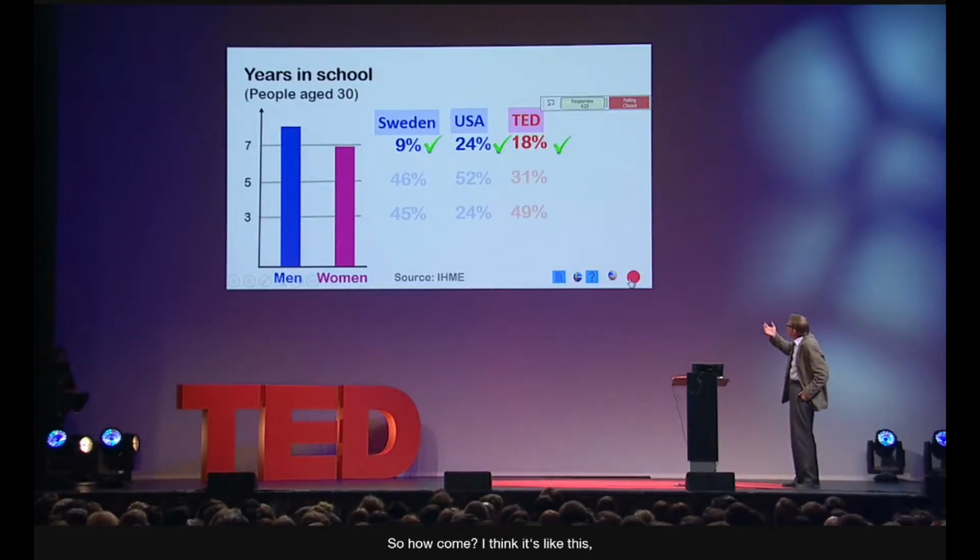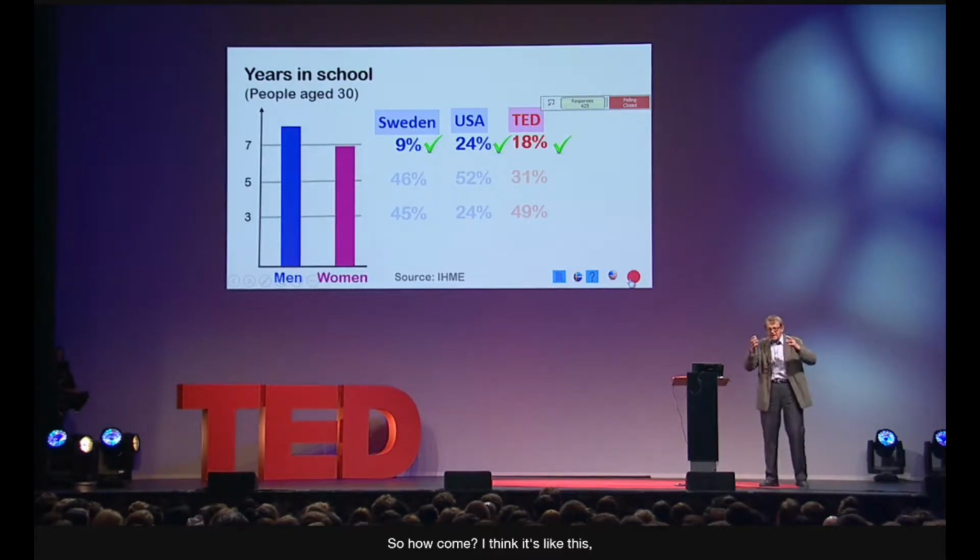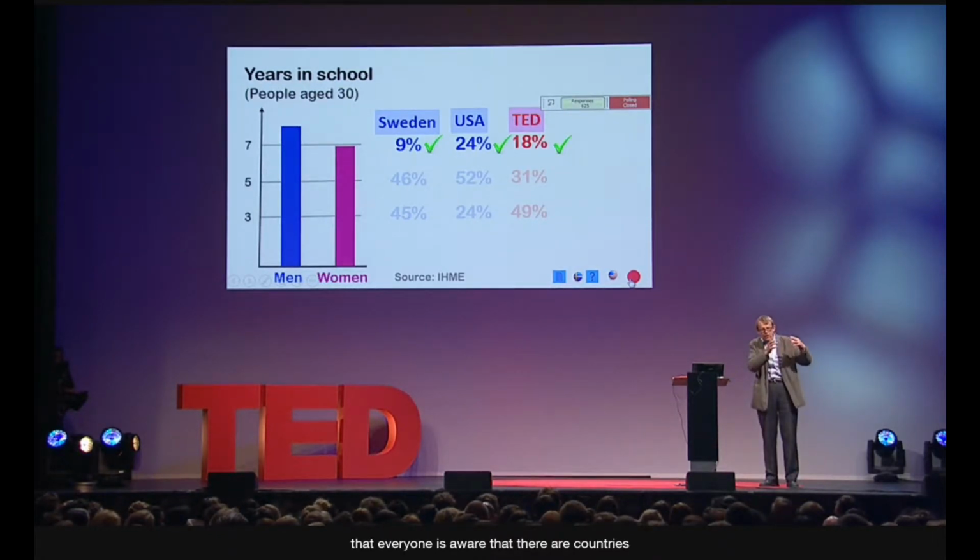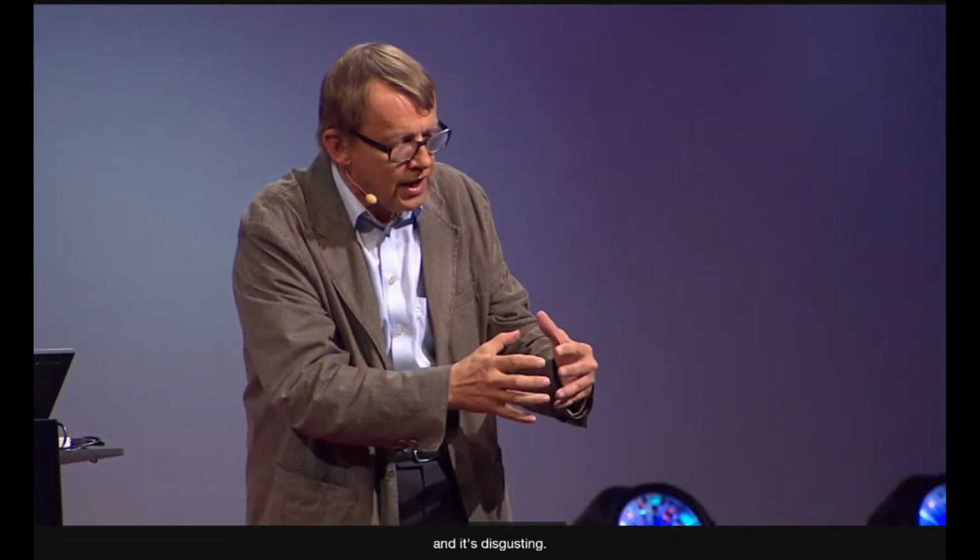So how come? I think it's like this, that everyone is aware that there are countries and areas where girls have great difficulties. They are stopped when they go to school, and it's disgusting. But in the majority of the world, where most people in the world live, most countries, girls today go to school as long as boys, more or less.